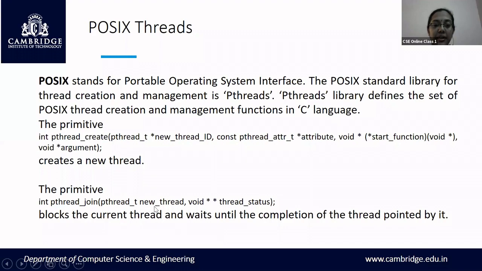So the first parameter is the new thread that has been created, and the thread status gives the status of the existing thread. Why do you need the status of the existing thread? Because once the new thread is done, you have to continue with the thread that was waiting, that was blocked. So these are the two different primitives that are used in POSIX to handle threads. You have many more, but these are the two examples considered for your syllabus. You can Google other primitives that are used for creating and managing threads.